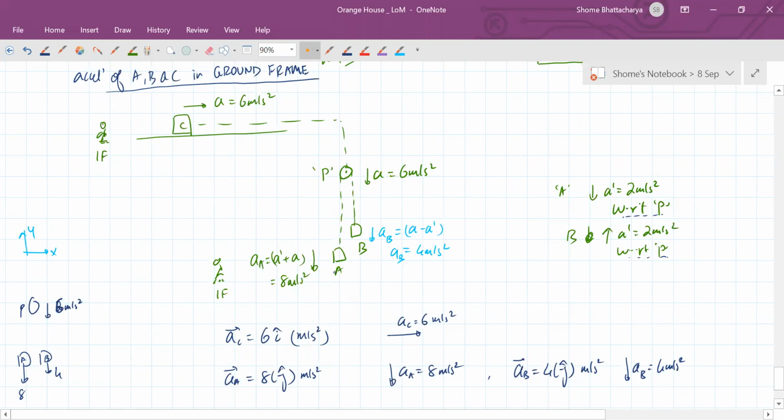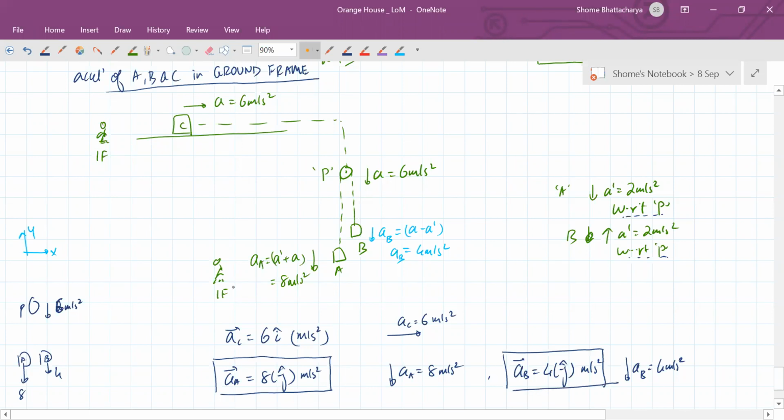So now see, to calculate the acceleration of A in the ground frame, see what is happening: the pulley is coming down at 6 and with respect to the pulley, A is coming down at 2. So what will be the net acceleration of A downwards in the ground frame? It will become A plus A prime, or 8 meters per second square. Similarly, what will be the acceleration of B in the ground frame? The pulley itself is coming down at 6, but with respect to the pulley, this is going up at 2. So its net acceleration is 6 downwards added with 2 upwards, so that is nothing but 4 downwards. So that is how we are getting this value as the acceleration of A in the ground frame, and this value as the acceleration of B in the ground frame.